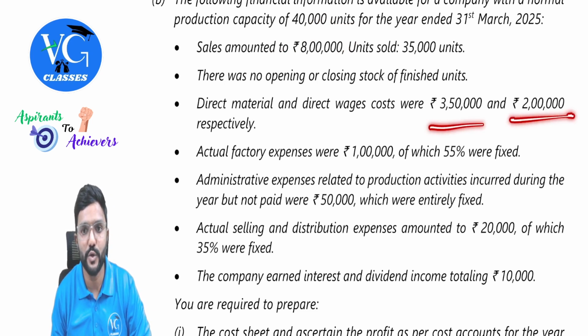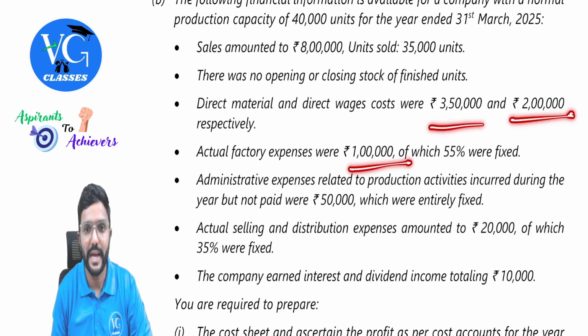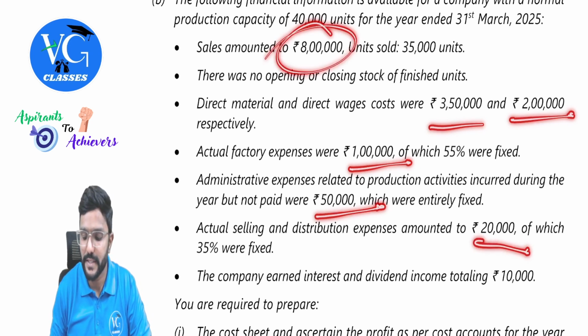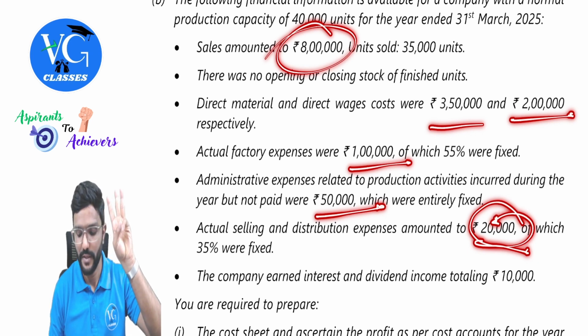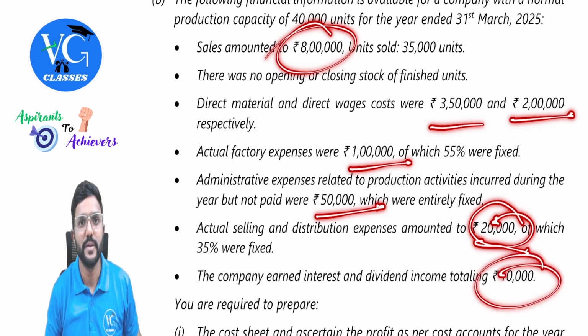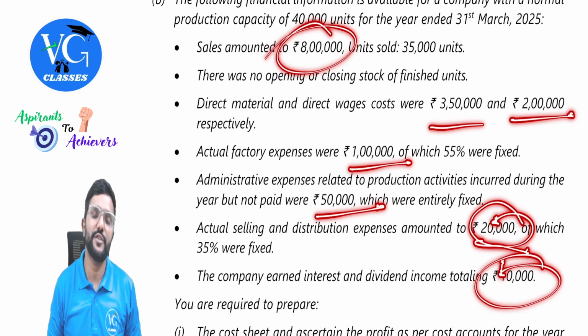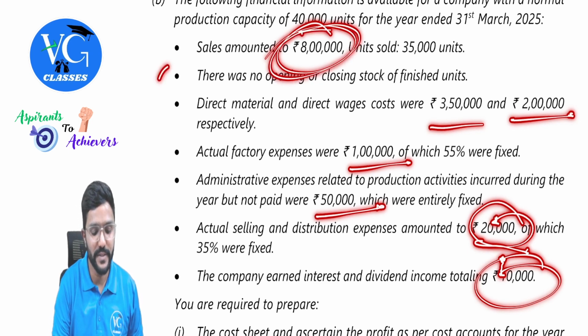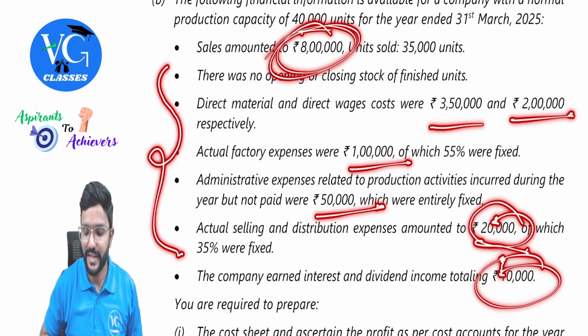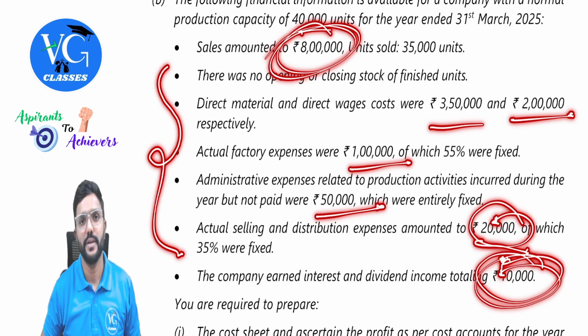3 lakh 50 plus 2 lakh, 5 lakh 50 plus 1 lakh, 6 lakh 50, 7 lakh, 720. So 8 lakh minus 720, all the expenses put together, we will get 80,000 plus one more financial income. So 90,000. How much is the financial profit, guys? 90,000. Hope you understood. I repeat, 8 lakh minus all the expenses plus this pure financial income. This will give us a financial profit of 90,000.